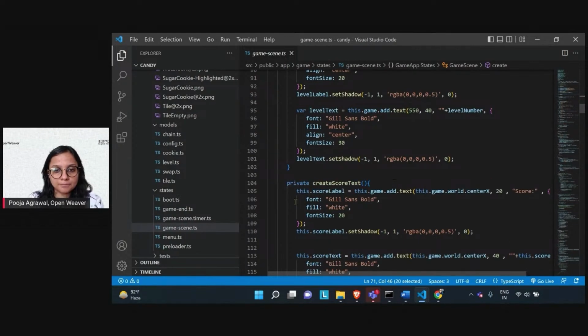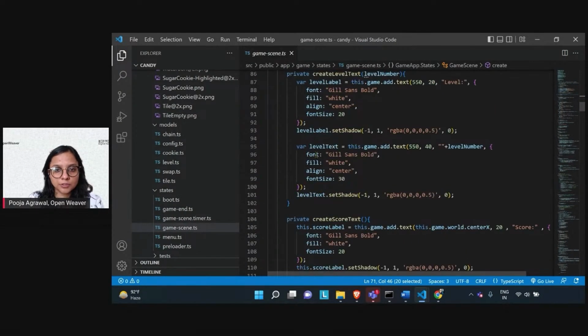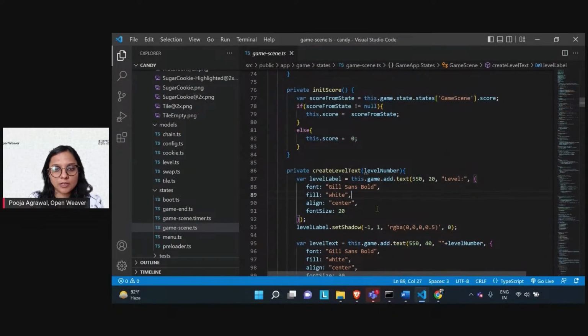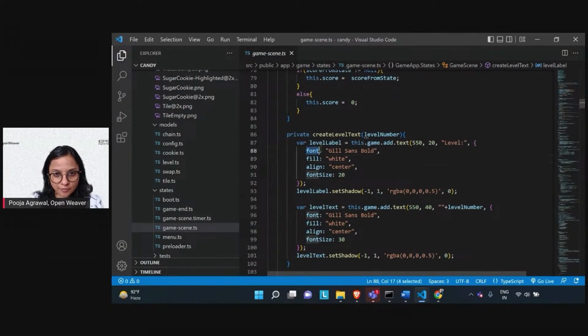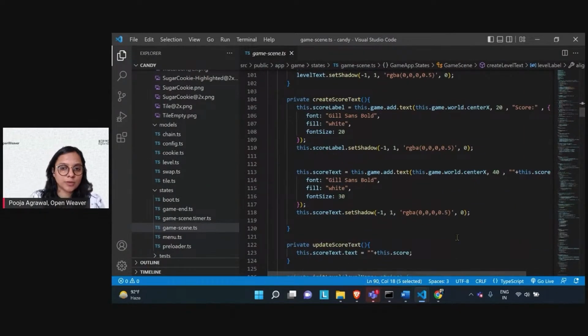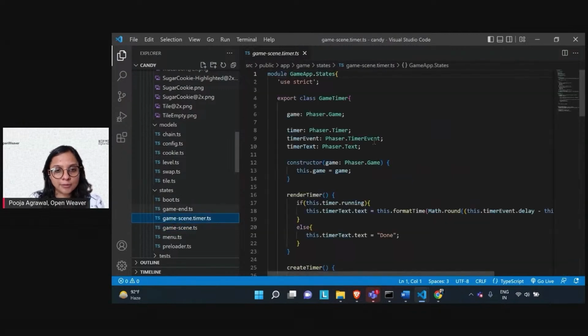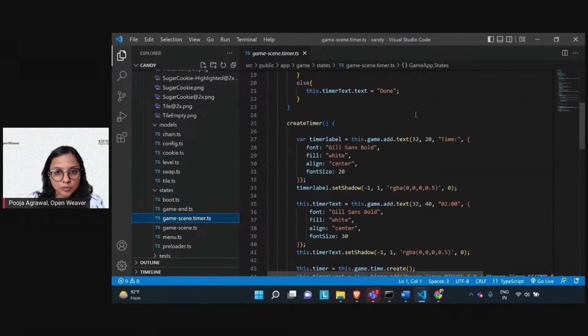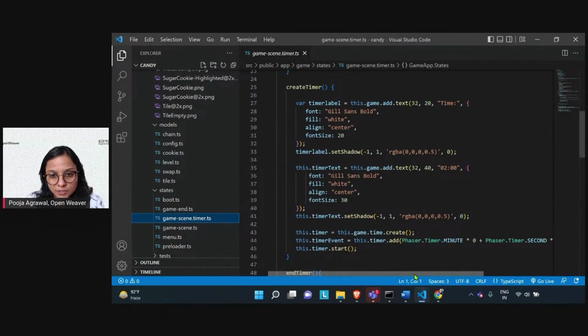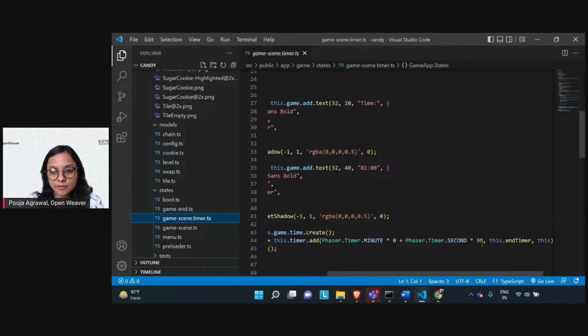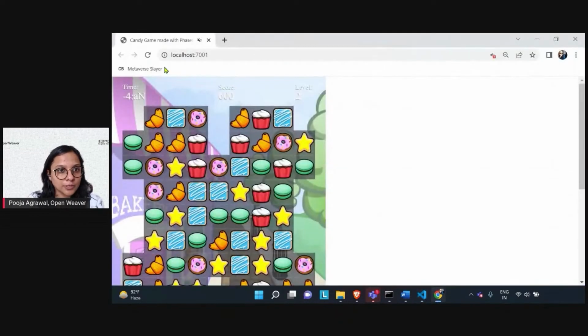These are basically the level text. Within the level, they have created the font, the fill, and the alignment of how the text would look. You can customize all of this as per your requirement. Then we can also go to the timer. If you see, we have the timer also set up for our game. We'll just go and check. Currently we have a 30-second timer. If you go here, you just reload the game.